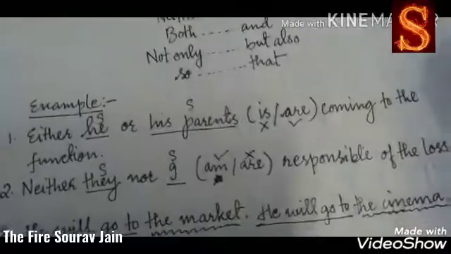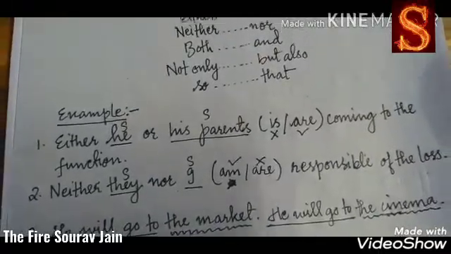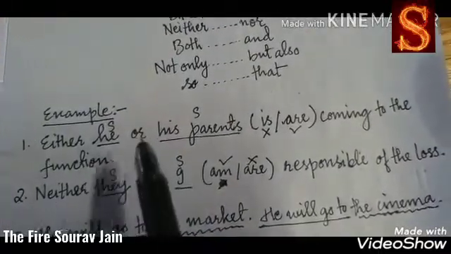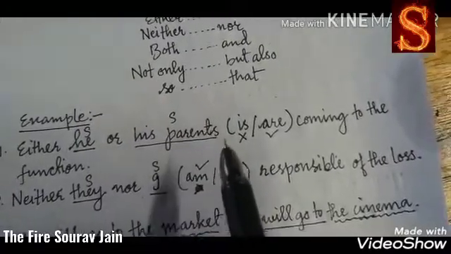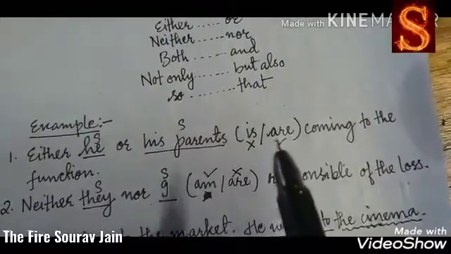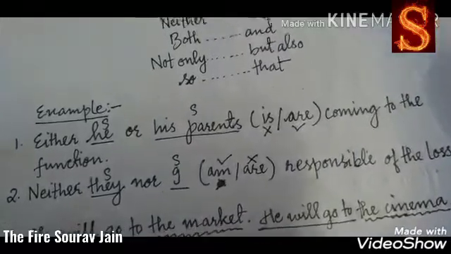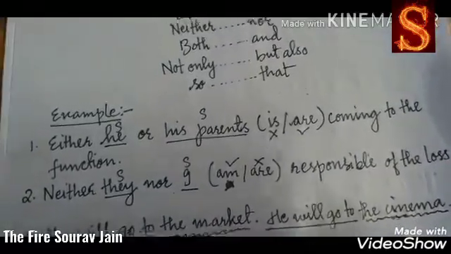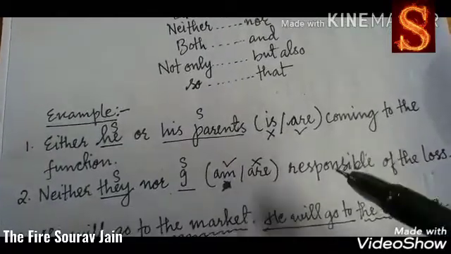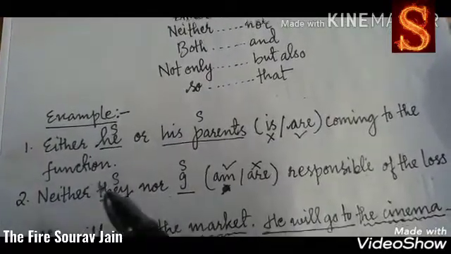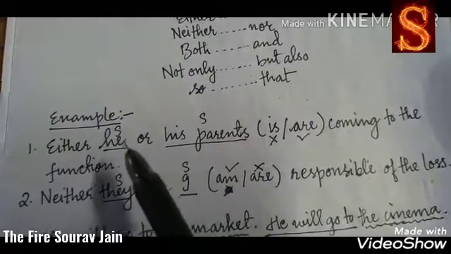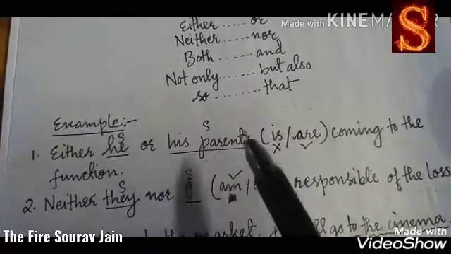Like example 1 I have given you: either he or his parents are coming to the function. Now what I am going to teach you here is the agreement of the verb. When you are using either or, we have two subjects, he and his parents.